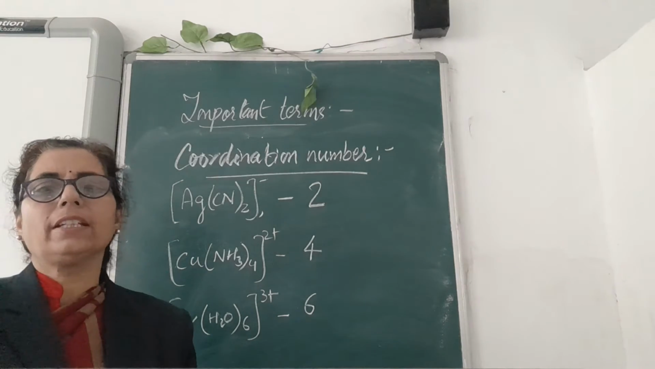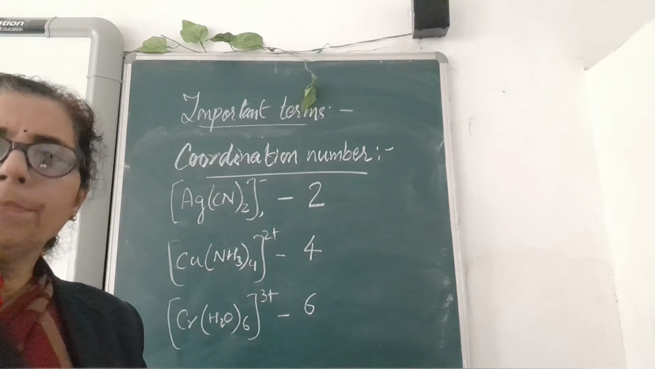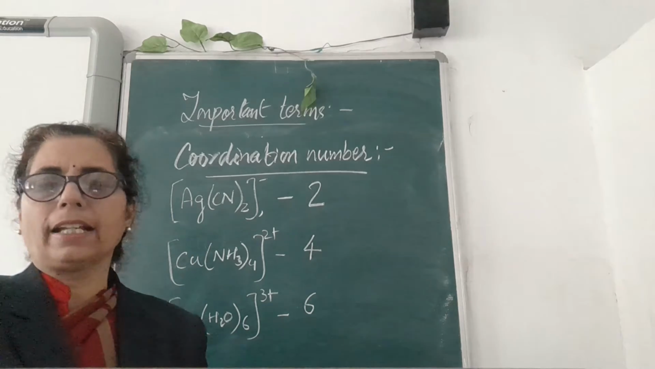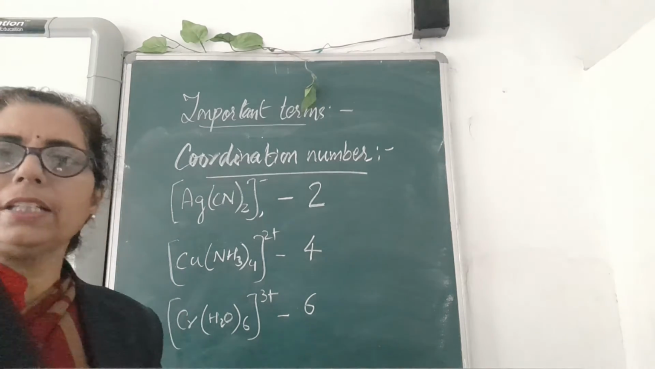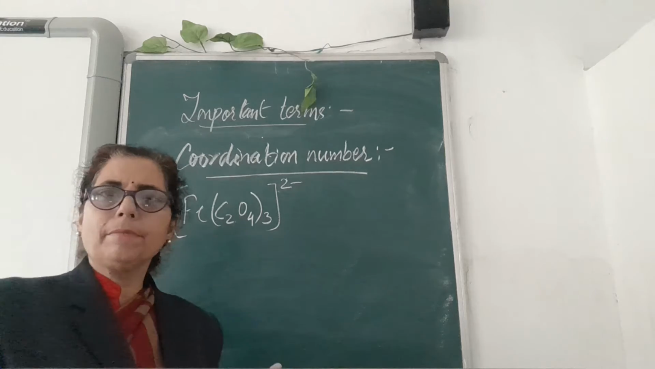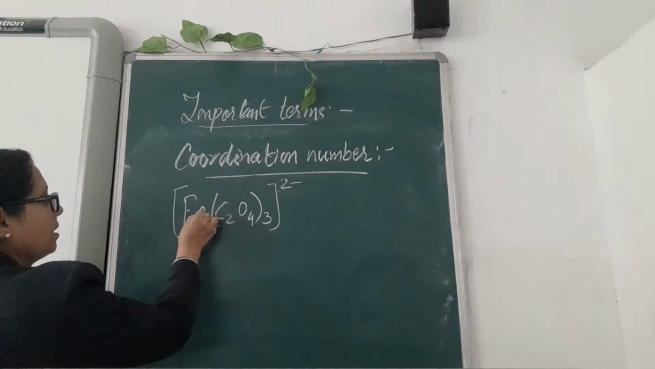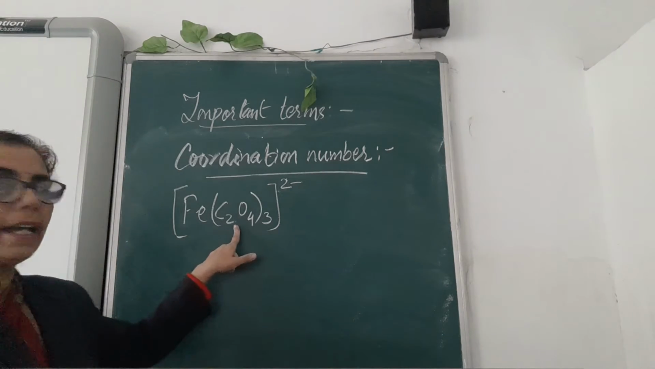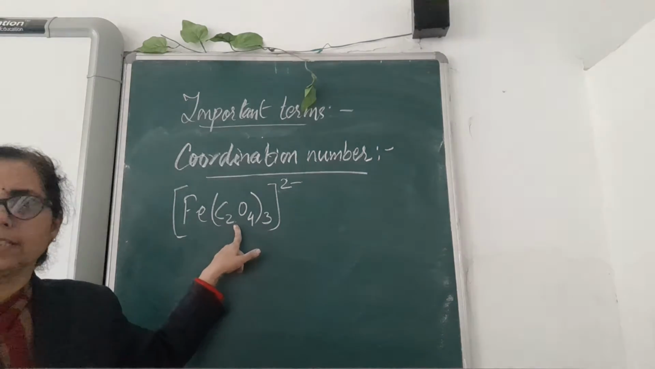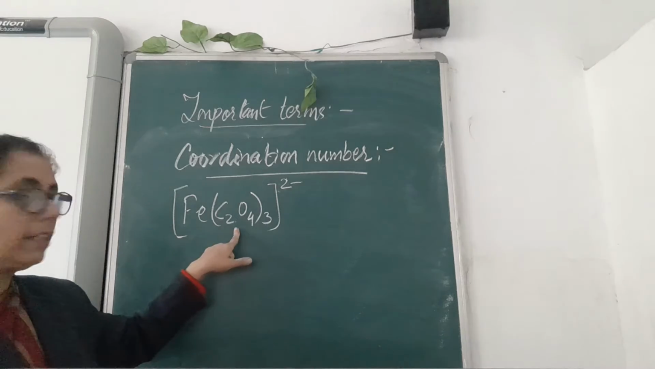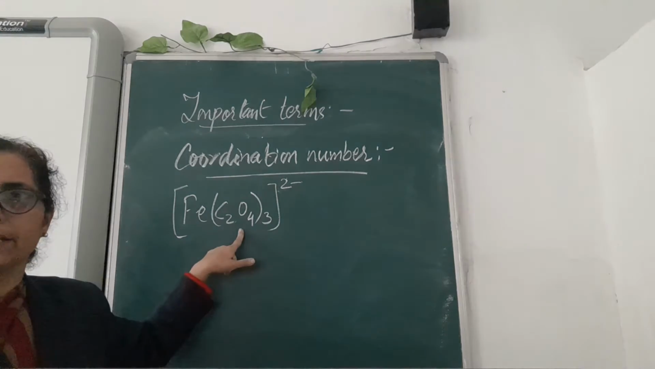Now we are going to study some complex compounds in which we will see how the coordination number can be calculated. You can see the example here. I have written one complex example in which iron is the central metal. It is attached with oxalate as the ligand. The ligand which is acting here is the oxalate ion.